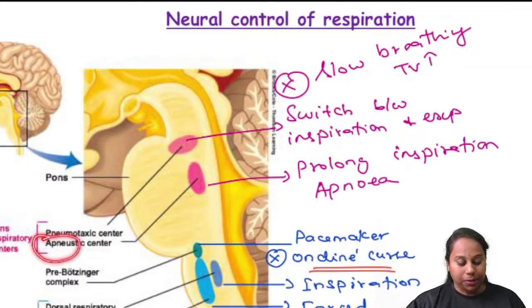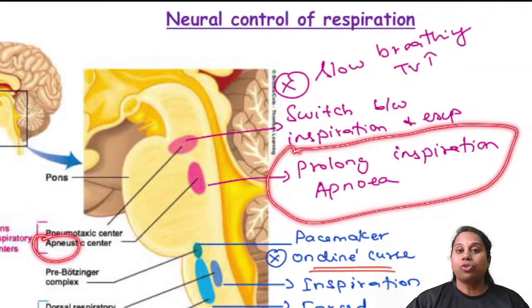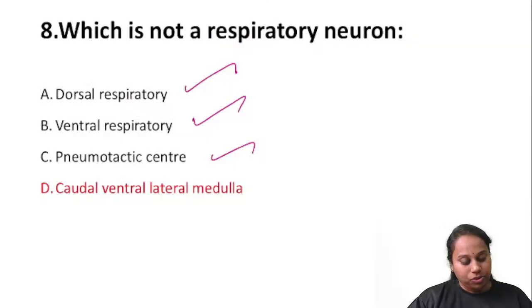Apneustic center. This helps to prolong inspiration. It can also cause apnea. What is apnea? Temporary cessation of breathing is called apnea. So back to the question. We know that A, B and C are respiratory neurons, but D is not a respiratory neuron.